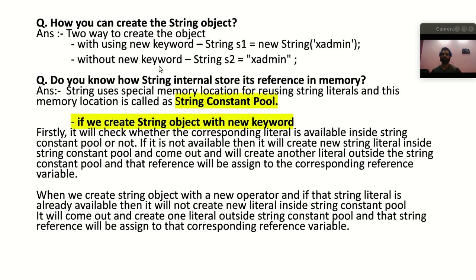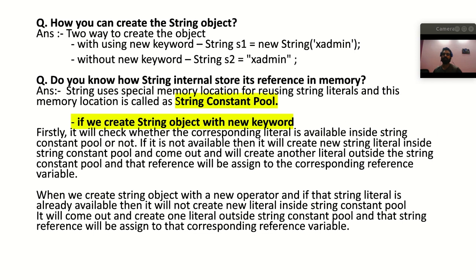So the next question was: do you know how the string is stored internally and its difference in the memory? So basically here the string uses a special memory location for the string literals, and this memory is called the string constant pool. The string constant pool is a special memory in the heap memory, and it is used by the string to reuse the literals.